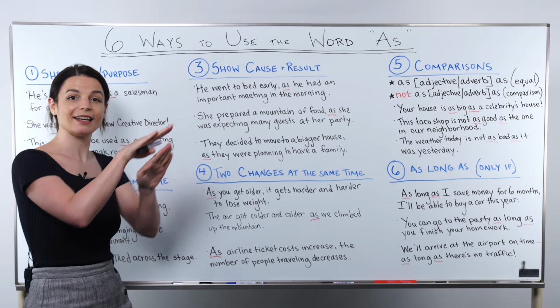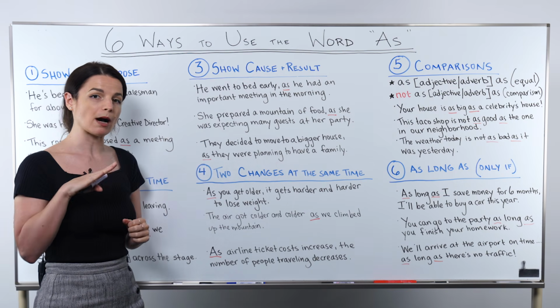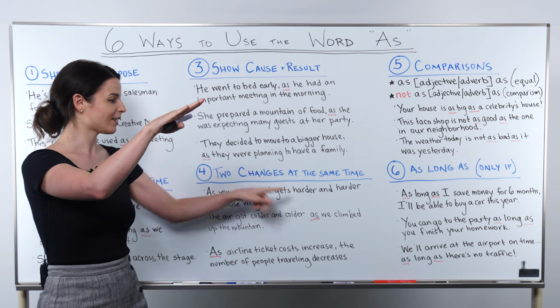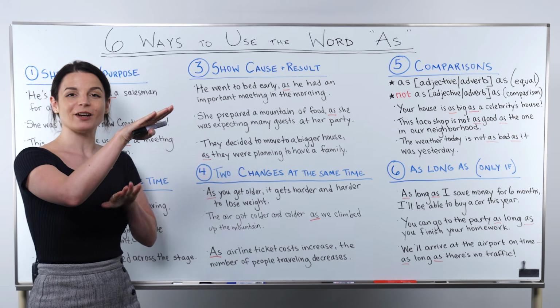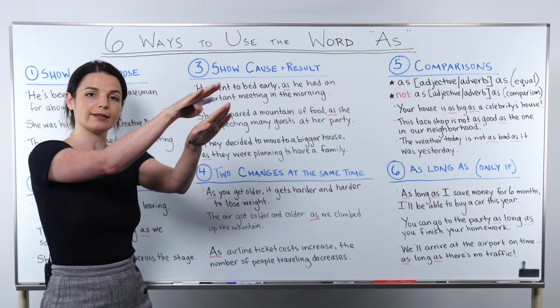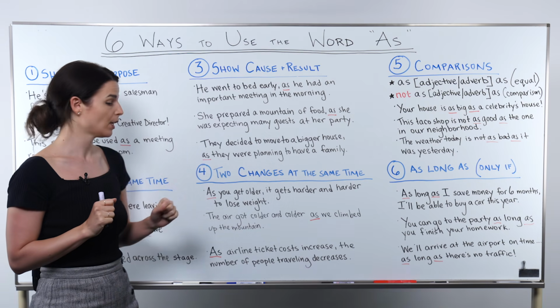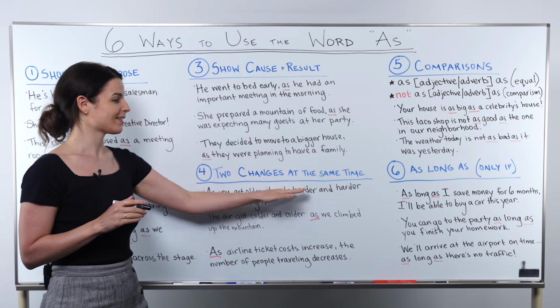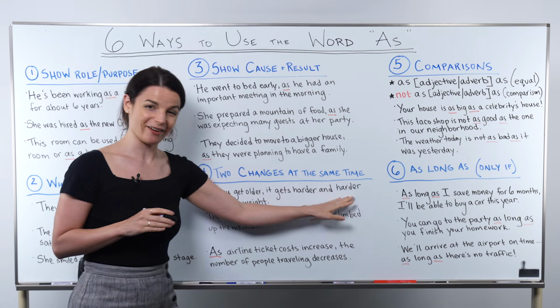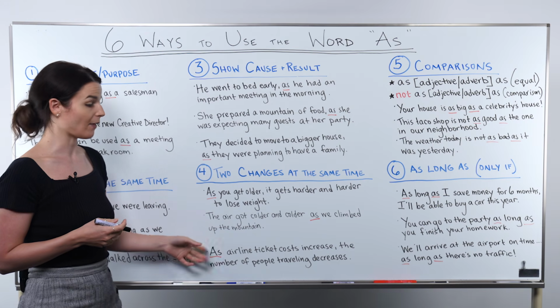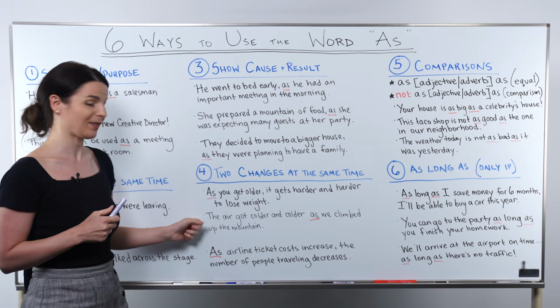So the difficulty increases. We're talking about one point, increasing in age as you get older, and the other thing, trying to lose weight, getting more and more difficult. So we're expressing two changes happening at the same time. We also see this as something, comma, it gets comparative, comparative. This is another common pattern that we see with this type of as use. We'll see another example in number 2 here.